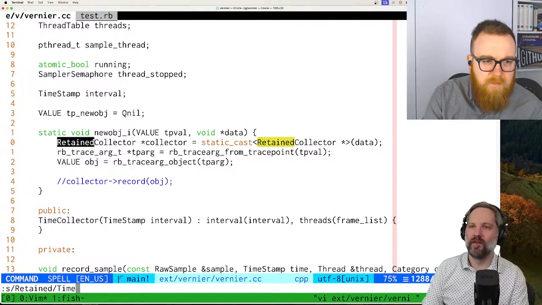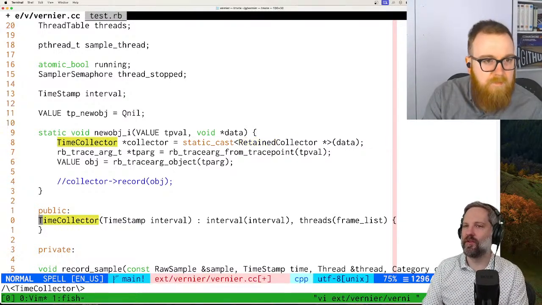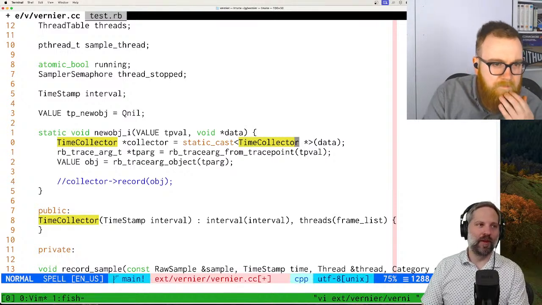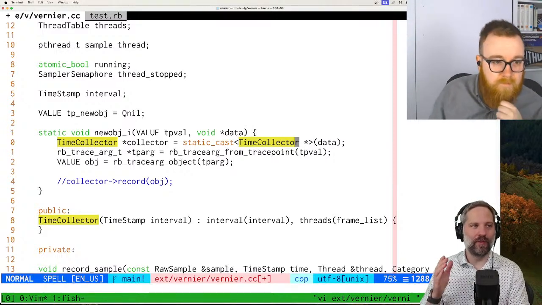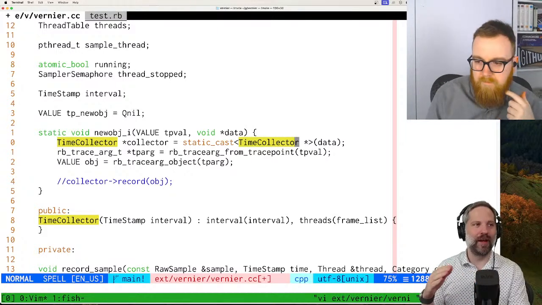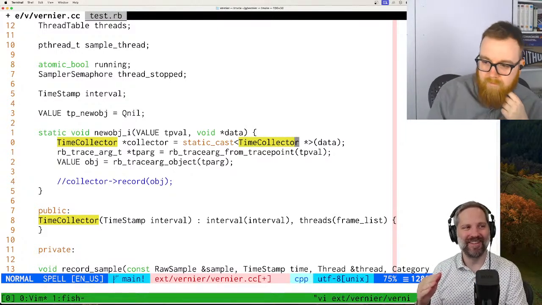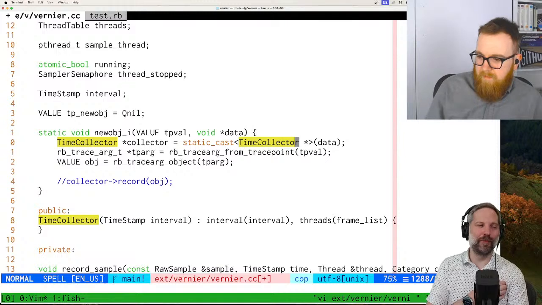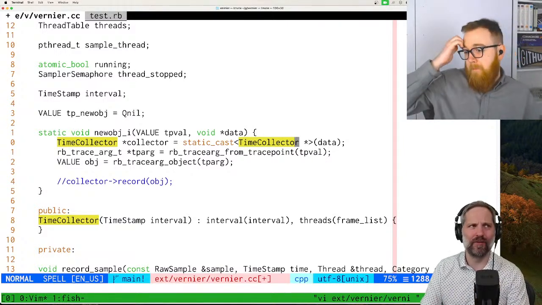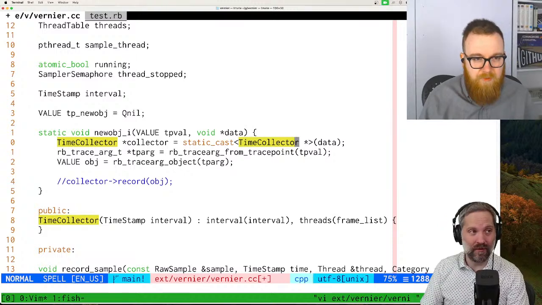Time collector? Okay. Time collector, and we probably ought to. One thing I should mention: if you register a trace point for object allocations, it slows down object allocations. So I feel like we should let people opt into this, but I don't want to do that right now. Let's just get it working, and then yeah, absolutely.